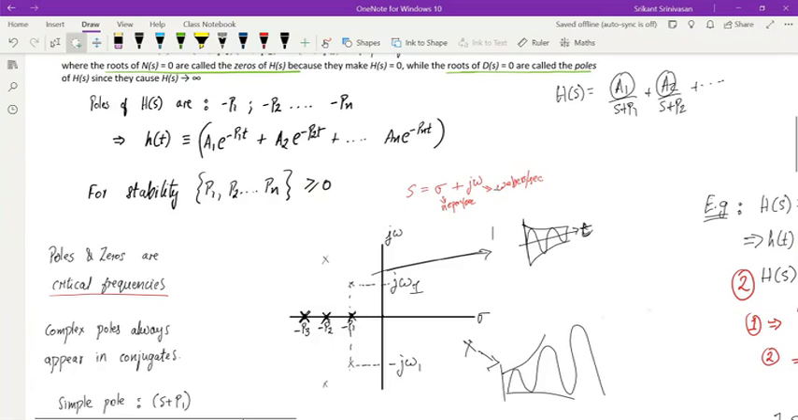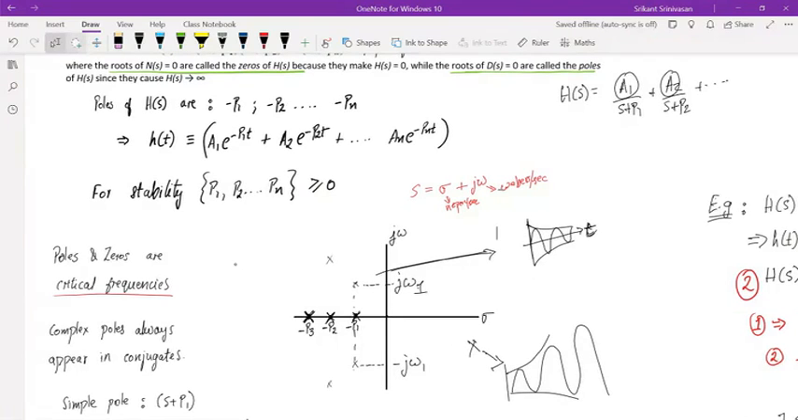So if I'm given a function like what I did earlier, that H of s is minus p1, minus p2, these are the poles of H of s, then I can directly plot them on this figure. Okay, this is called the S plane, or the complex plane.